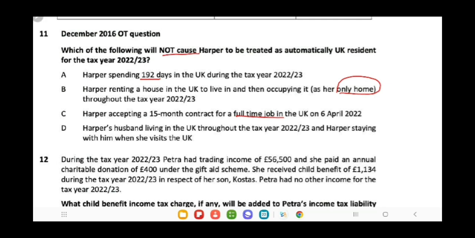Now the option would be D, but we will consider it. Harper's husband living in the UK throughout the tax year and Harper staying with him when she visits the UK. So this is the point where she will not be considered as an automatically resident person.